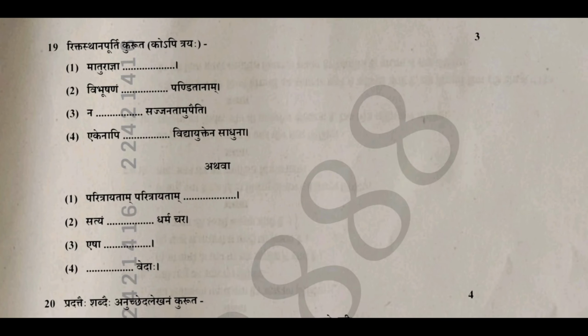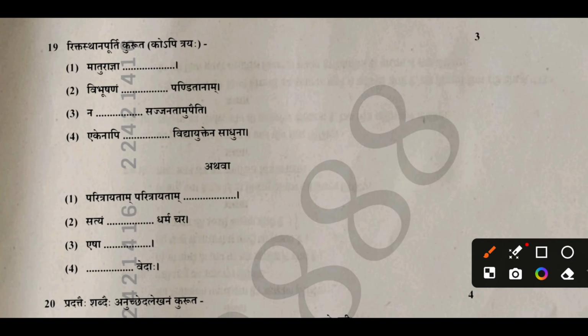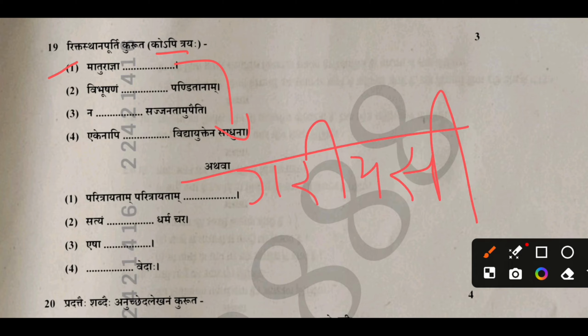In question 19, you must fill in the blanks. In the first one, you must write garias, okay? In the second one, you must write monamum.